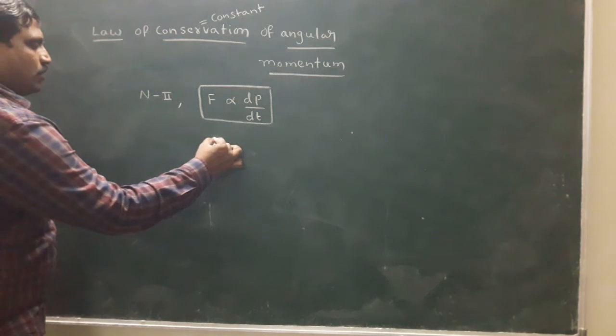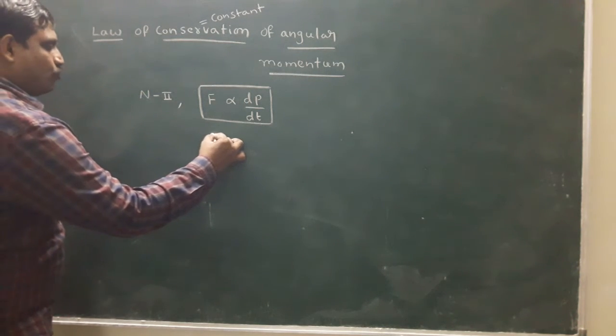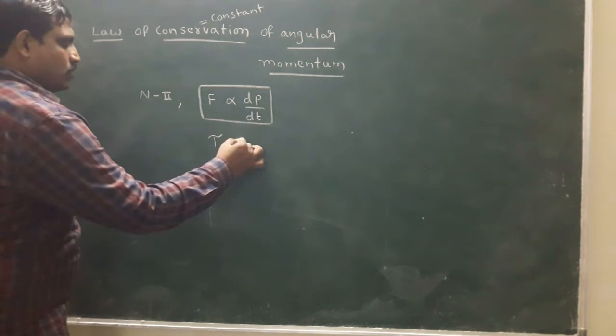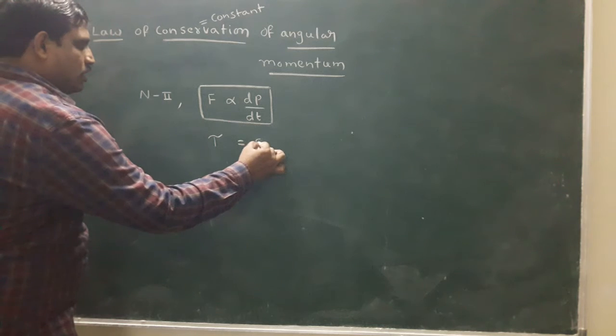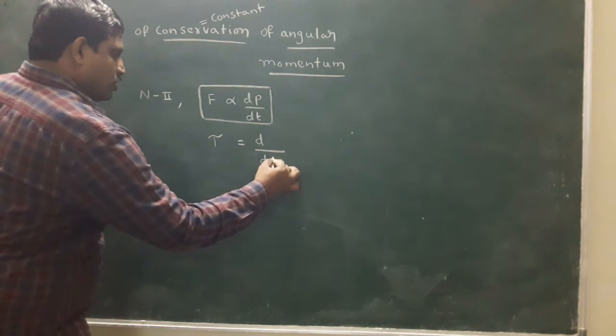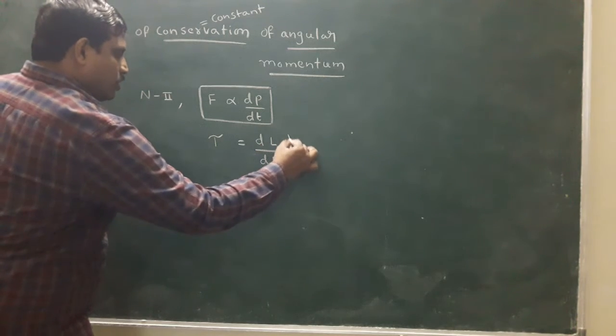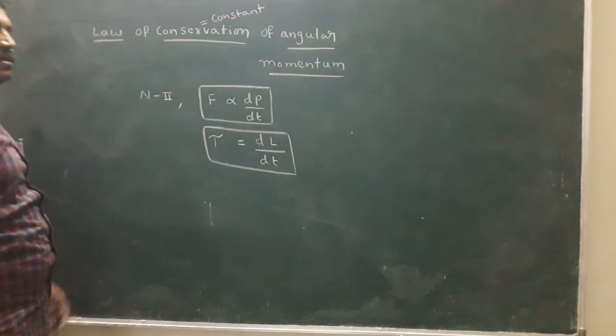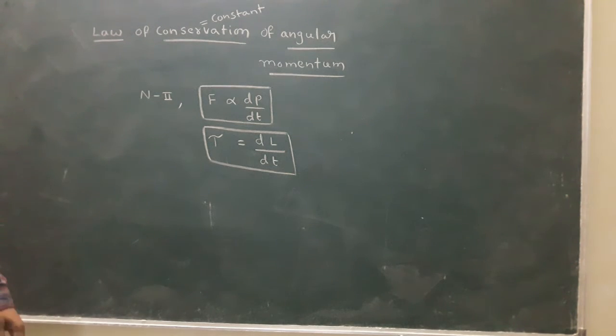In rotatory motion, the force analogue is torque and the linear momentum analogue is angular momentum. This is Newton's second law in rotatory motion.